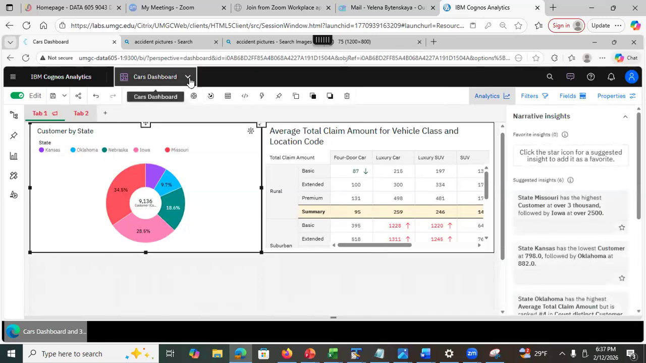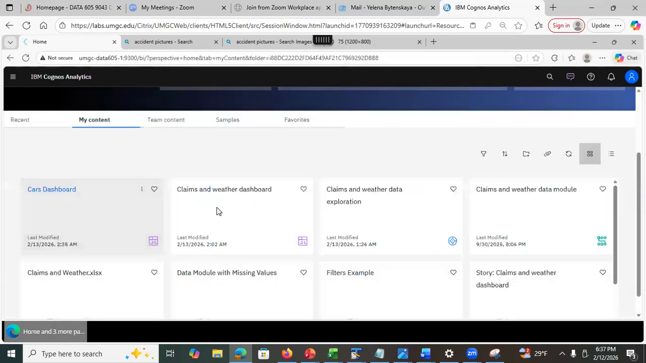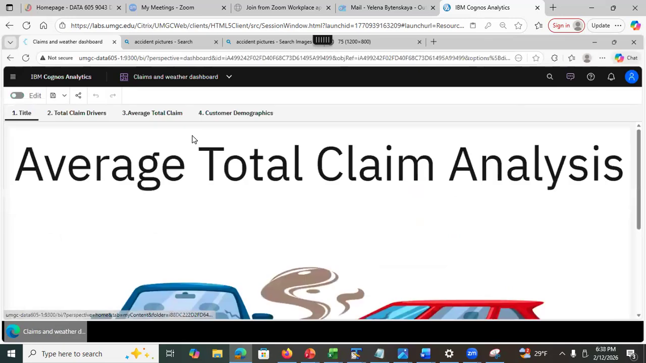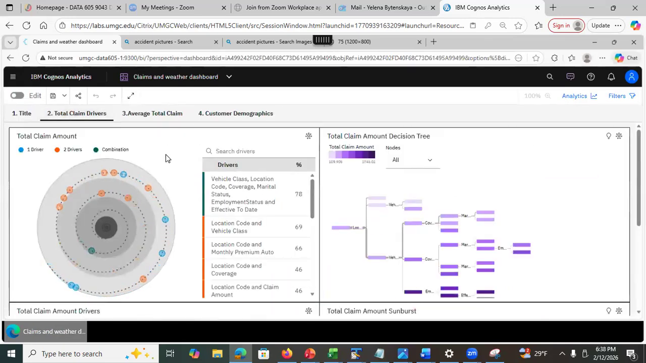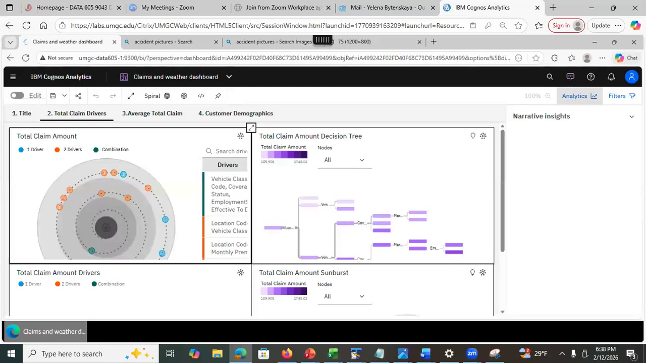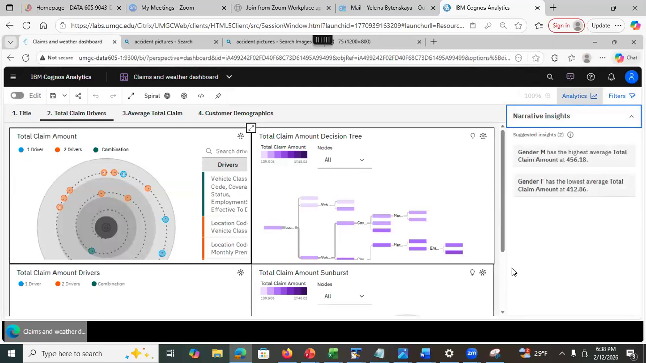Let me try something else. Let me close this out. Let's see, where is it? That's a claims and weather dashboard. Let me see what it's going to do in here. Oh, look at this. Let's try this. Right now I'm in view mode, not in edit mode. Narrative insights. See this? It shows for this one now.